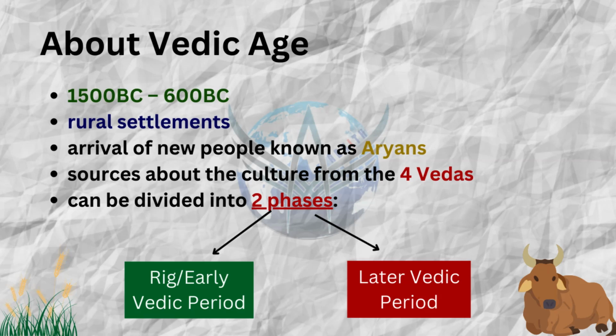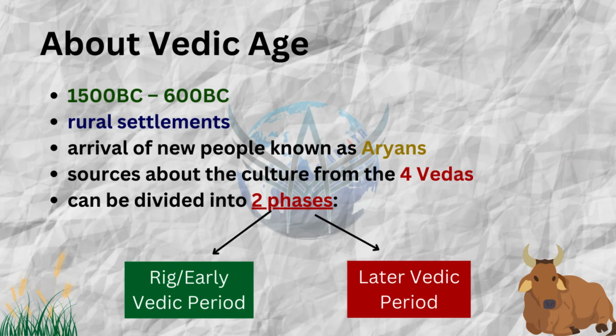The early Vedic period is called Rig because the Rig Veda was the first Veda, one of the oldest books in the history of mankind, right? So Rig Veda was during the early Vedic period. That is why that period is also called Rig Vedic.